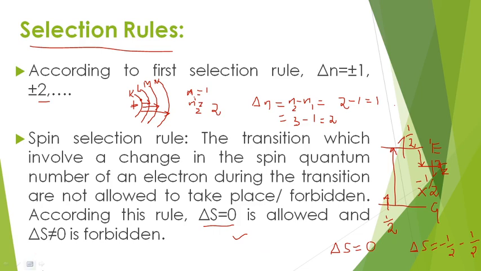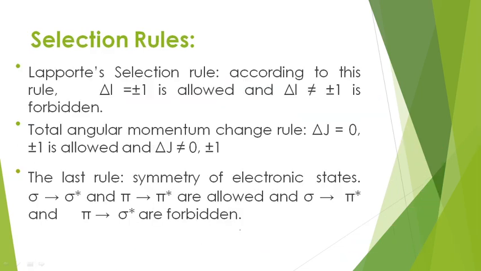Now let me move to the next selection rule. This selection rule is Laporte's selection rule. According to this rule, delta L must be equal to plus or minus 1. If at all delta L is equal to plus or minus 1, then only it is allowed, otherwise it must be forbidden.